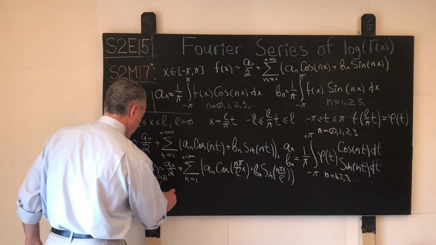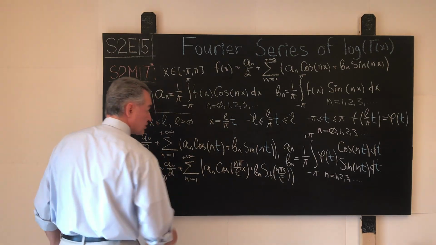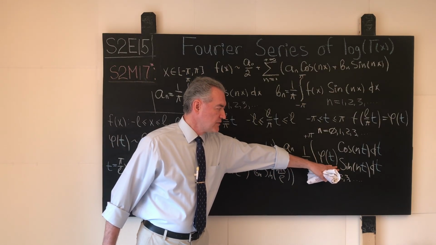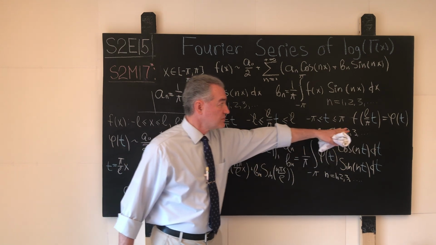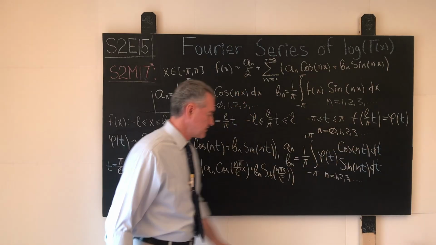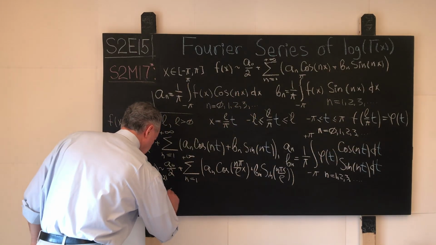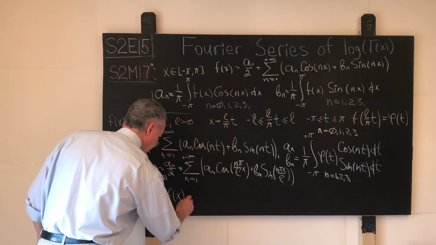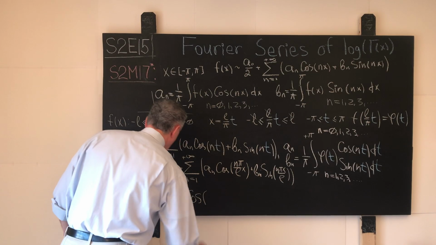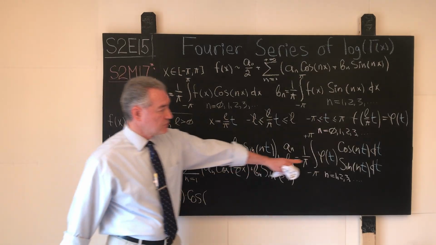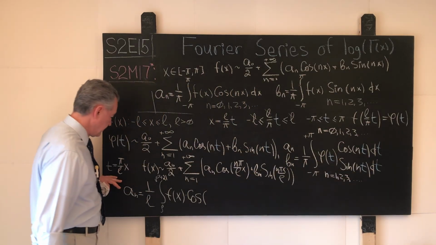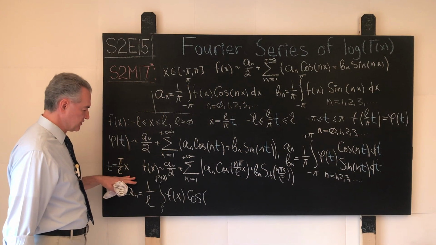And what do we have over here in the expression for the integrand? Well, f phi of t becomes this expression, but with the substitution for t, it becomes f of x. So we write down our expression f of x times cosine of, now we have to be careful, n t, and t is pi over L times x.